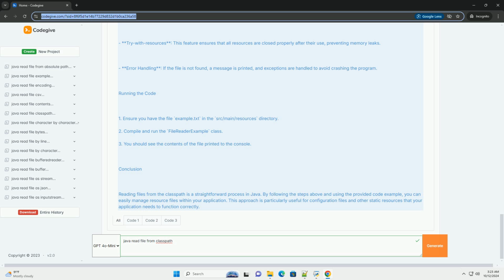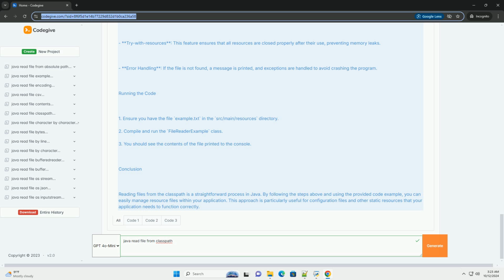Explanation of the code. Class loader. The class loader is used to load resources from the class path. The getResourceAsStream method attempts to find the file and returns an input stream which can be used to read the file. Buffered reader. This is used for efficient reading of the text from the input stream. It reads the text line by line. Try with resources. This feature ensures that all resources are closed properly after their use, preventing memory leaks. Error handling. If the file is not found, a message is printed, and exceptions are handled to avoid crashing the program.